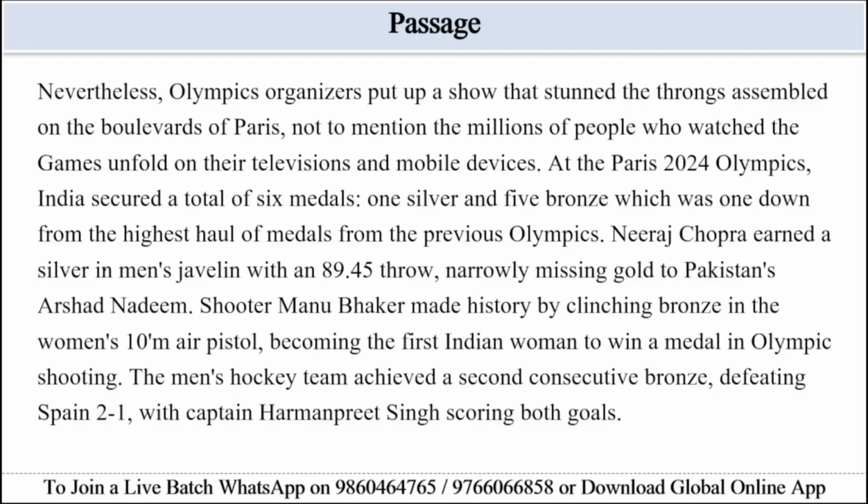Shooter Manu Bhaker made history by clinching bronze in the women's 10-meter air pistol, becoming the first Indian woman to win a medal in Olympic shooting. The men's hockey team achieved a second consecutive bronze, defeating Spain 2-1, with captain Harmanpreet Singh scoring both goals.